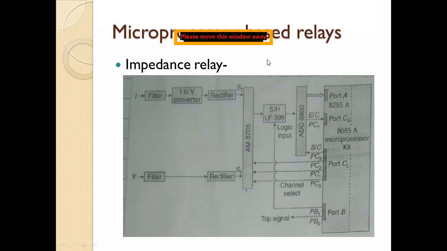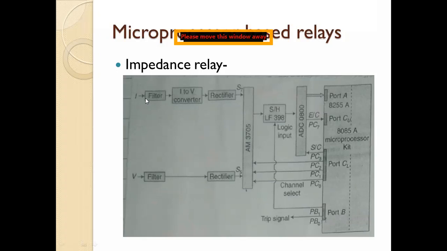Here you can see the diagram. First is the current quantity, which is given to the filter. Whatever current and voltage are taken from the transmission line using CTs and PTs are filtered, because this is an AC quantity and it has many harmonics.